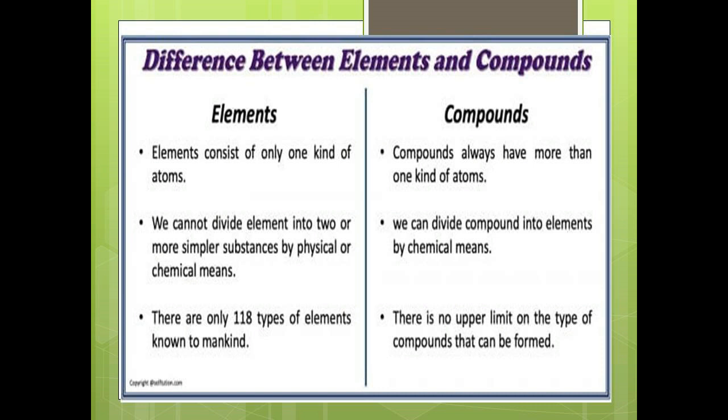We can divide a compound into elements by chemical method. Only by chemical method, not by physical method. There are only 118 types of elements known to mankind. There is no upper limit on the number of compounds that can be formed.